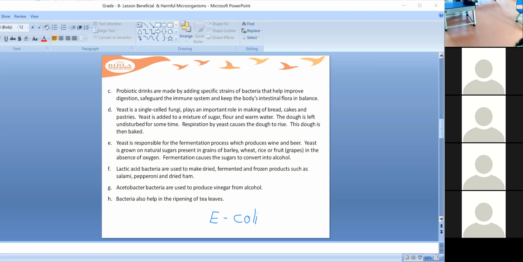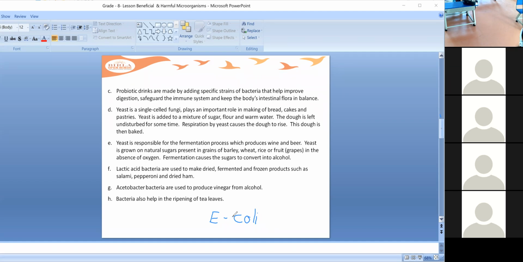They help in digestion, and in probiotic drinks certain strains of bacteria are added to help digestion and improve the body's intestinal flora.